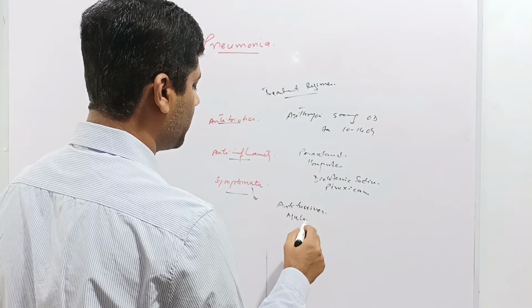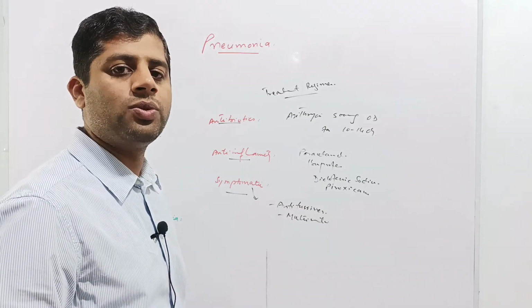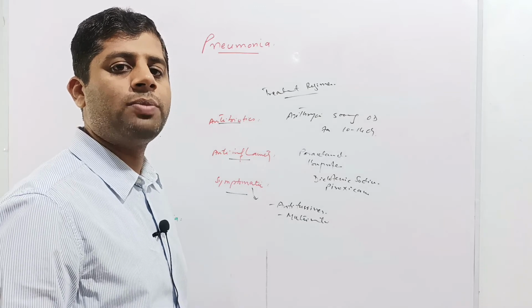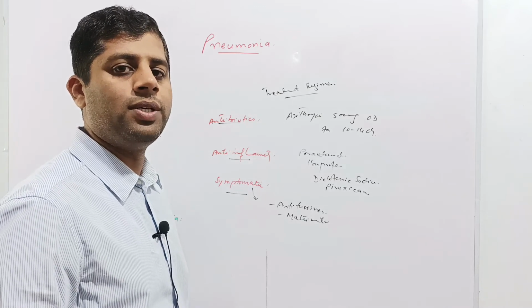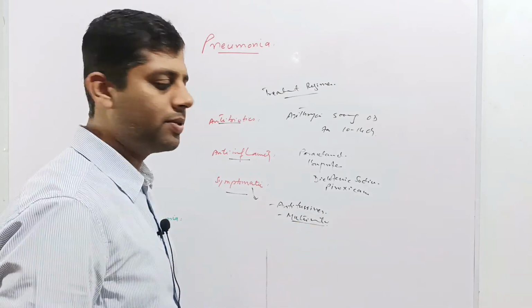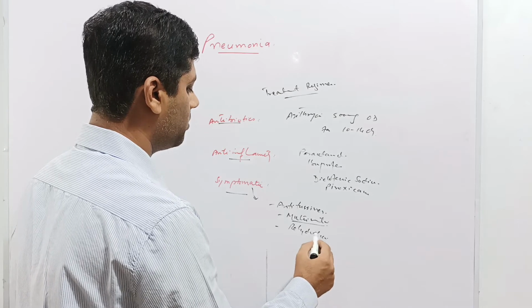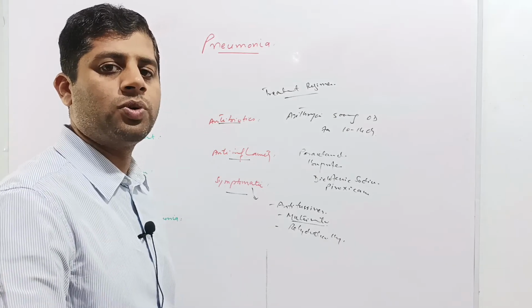The multivitamins are given because we are administering the antibiotics for a long time. So this antibiotic therapy will also kill the useful bacteria which produce the vitamins for the body, for example vitamin B and vitamin K. So we will also include the multivitamin in the treatment regimen. Rehydration therapies. So this is the treatment protocol of pneumonia.